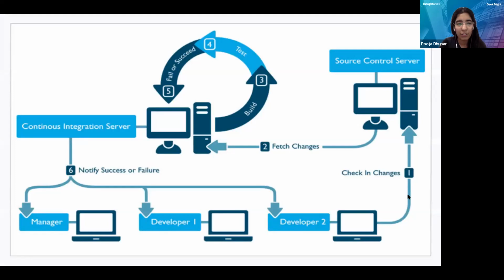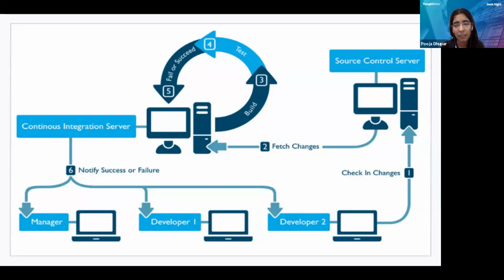So there's a picture which defines the entire day-to-day life of a DevOps engineer, or a normal dev in the software world. In this, we have a central source control server in which we are keeping all our code, all our infrastructure code, all our application code. And then we have a CI server, which is fetching that code from the server and doing some stuff like building it, testing it, and then notifying everyone about the status of the build.